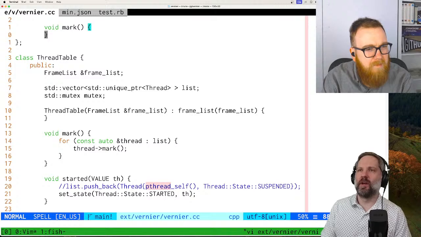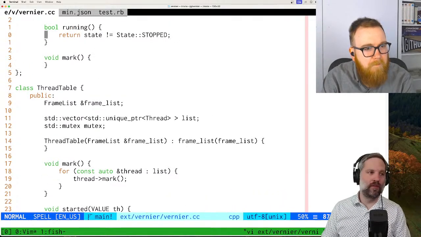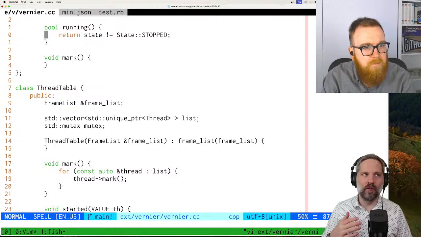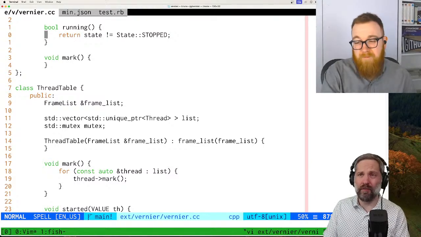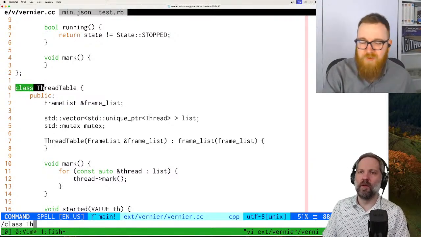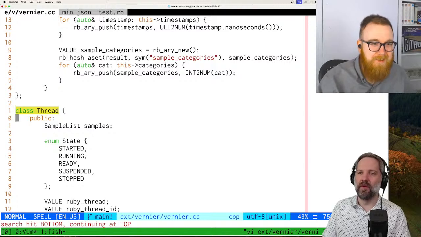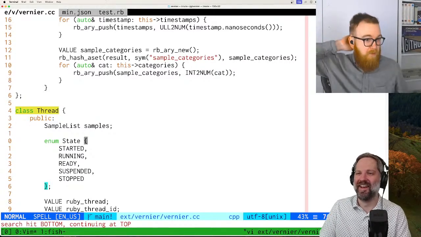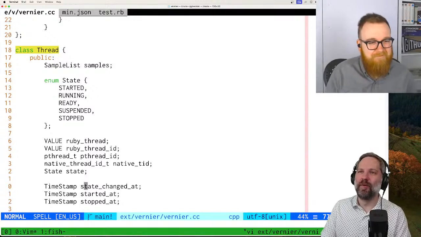Well, okay, I guess it needs to be from the JSON's perspective. It has to be on the thread. So I assume we have it on the thread. I don't always do things the same way the JSON does. Oh, okay. There it is, sample list. Sample list. Yeah, okay, there we go. But we want another one.